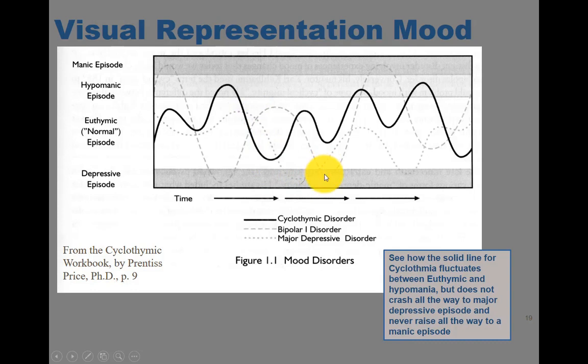If I was to put one here for bipolar 2, right, it would kind of follow this cyclothymic line in that it would go up, but it would kind of crash up into hypomanic, right, and go all the way down into major depression, okay? Hypomanic and depression. That would be bipolar 2. And if there was a euthymic line on this, right, it would just stay in this kind of non-shaded area, right? It would never touch the mania and it would never touch the depressive, okay?